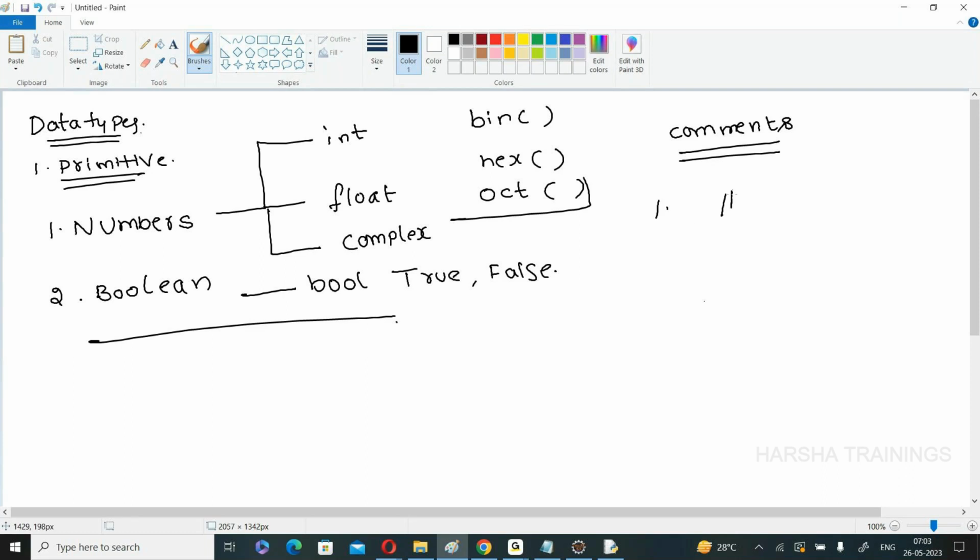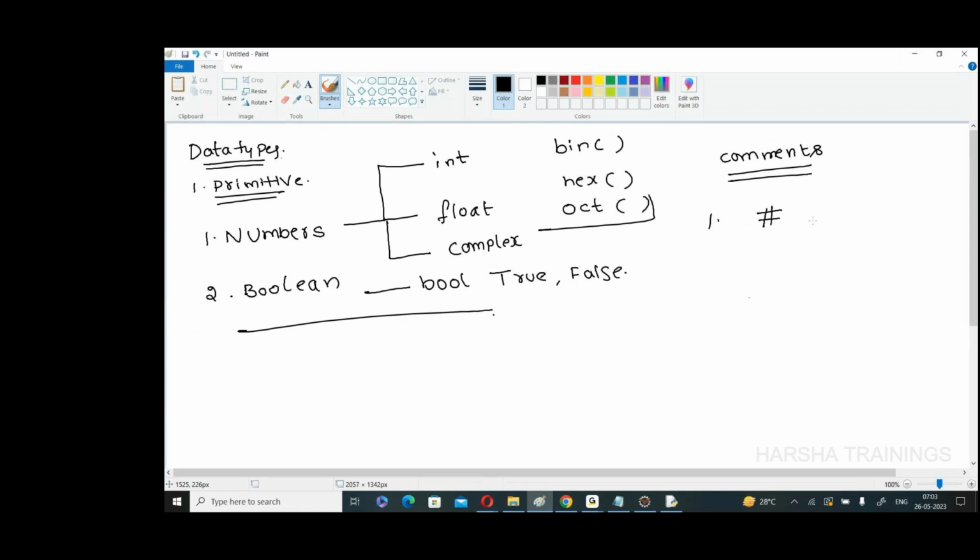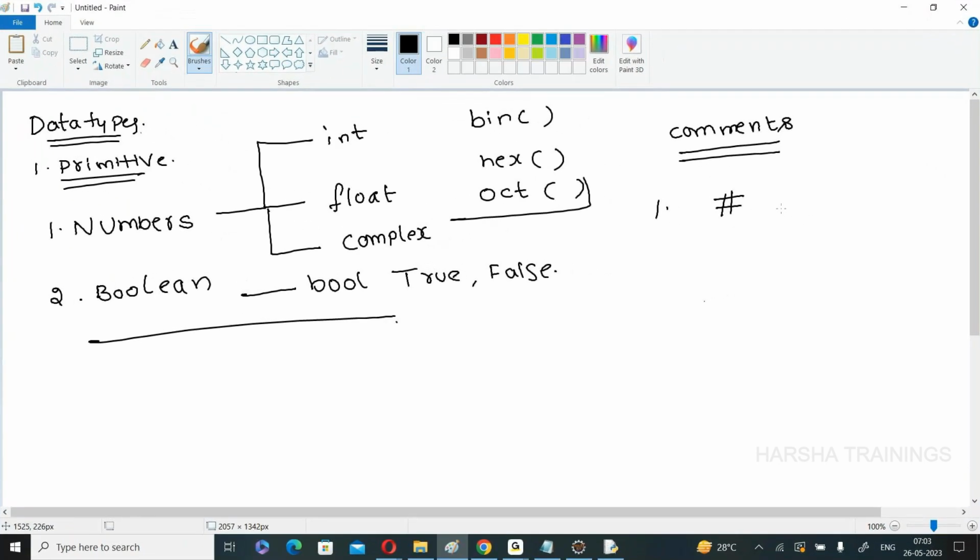First one is hash, which specifies a single line comment. Any line followed by a hash symbol is treated as a comment. The second one is multi-line comment, using triple quotations, either triple single quotation or triple double quotation.